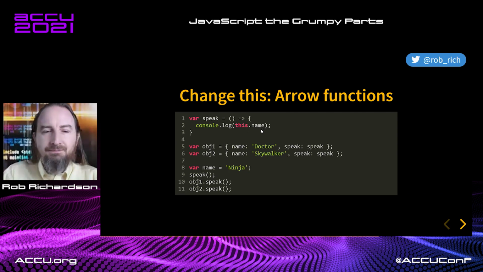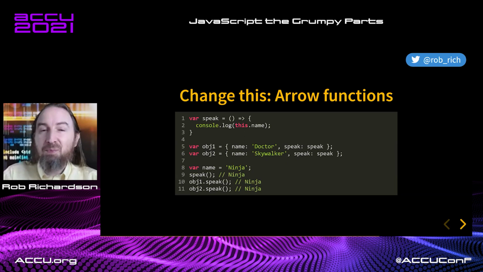ninja. What about obj1 speak? Well, we call it, and the thing to the left of the dot is obj1, but as we're in here, we've already bound this using the arrow function. So this is still ninja. Same thing with obj2. We're going to get ninja, ninja, ninja all the way through.